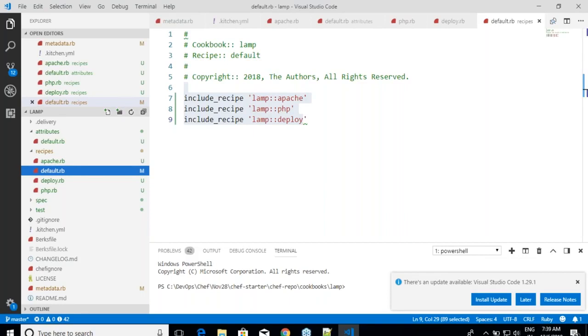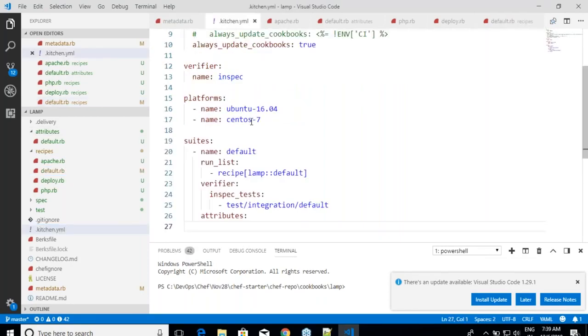So what it will do is it will create a virtual environment, right? And here how many platforms do we have? Ubuntu and CentOS 7. So it will try to create 2. If you don't want to, you can try one after the other. Just comment one platform. Okay, fine. And basically this is a generic structure.